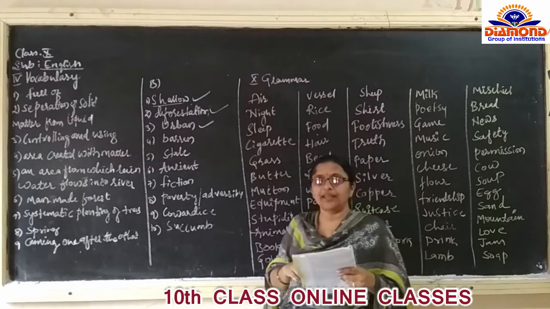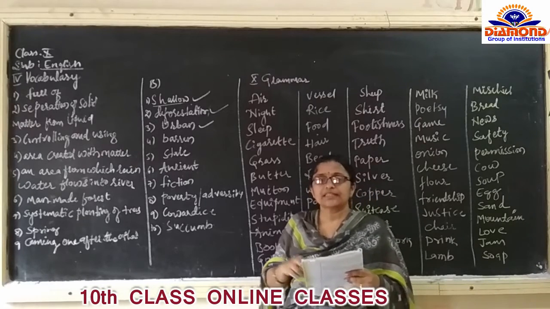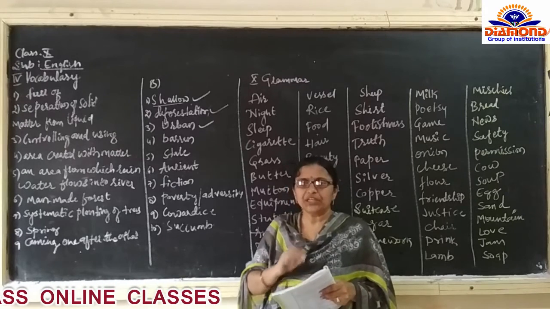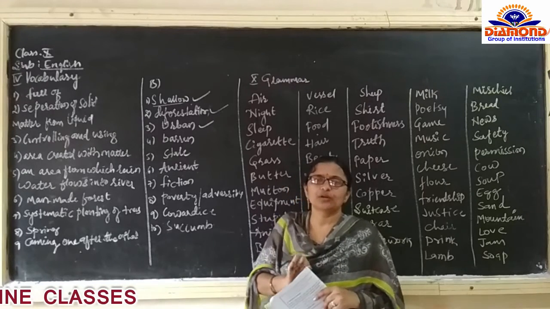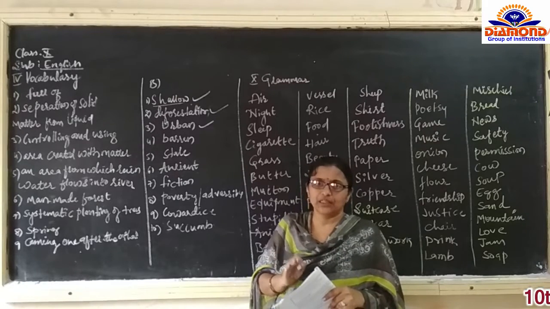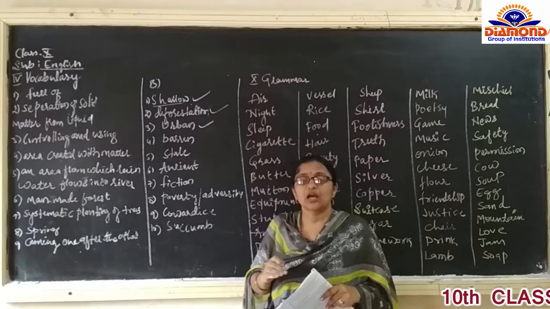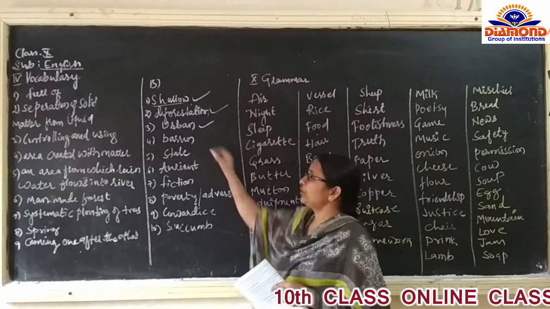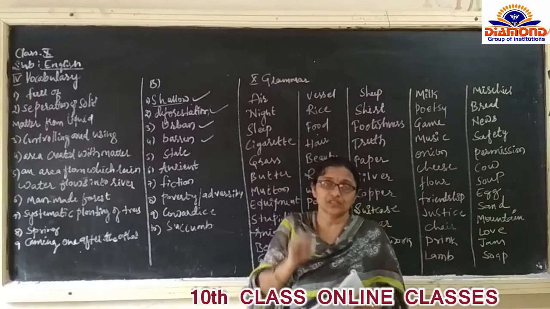Opposite of fertile, you can write, suddenly, fertile means you are going to write unfertile. But here they didn't ask you to write with the prefix or suffix. They are asking antonyms, opposite words. So don't use prefix or suffix here.